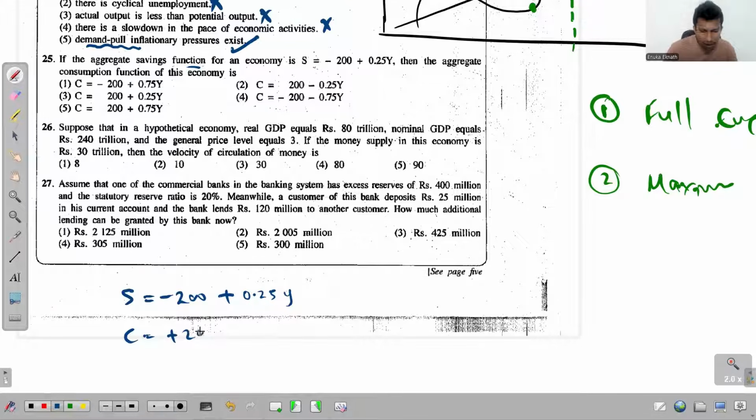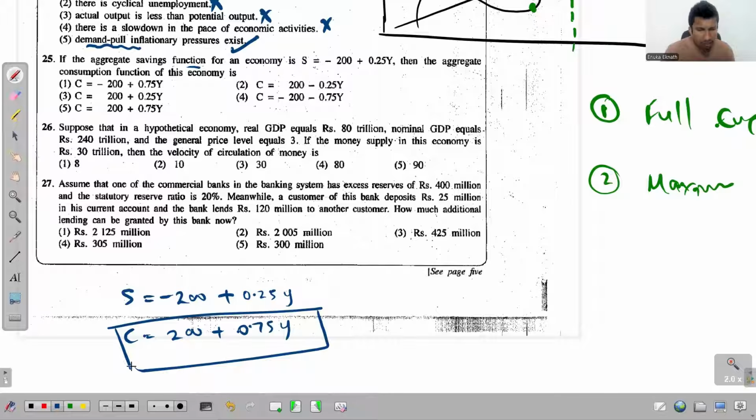That will be plus 200 plus, so simply 200 plus 1 minus this value, which is 0.75 Y. So this is the consumption function in the economy. So the first one is obviously the answer.